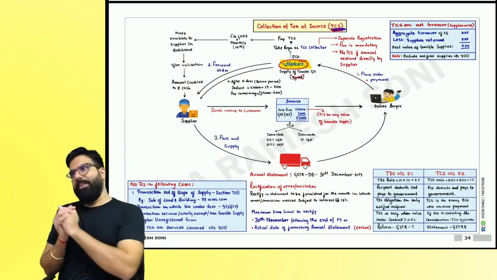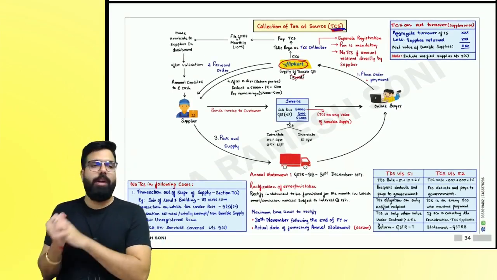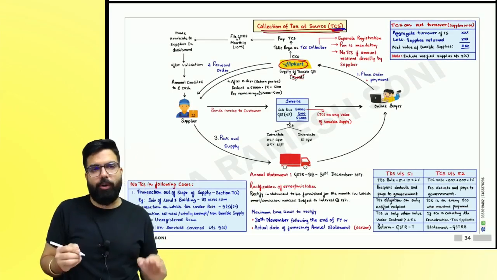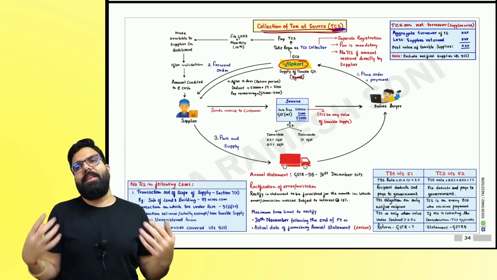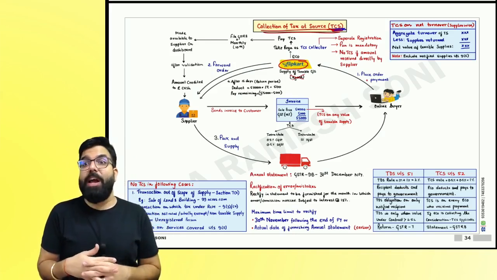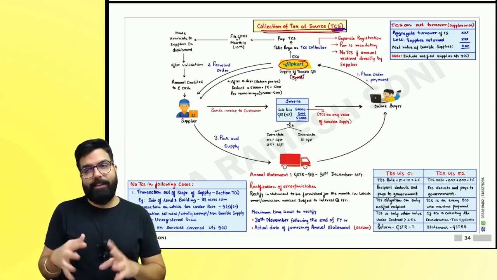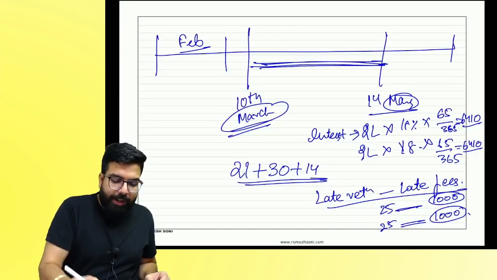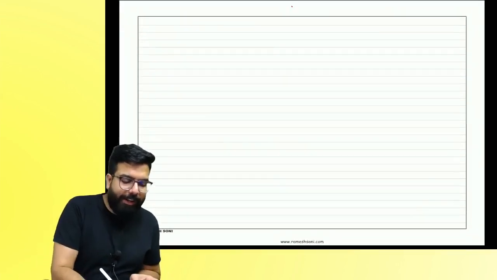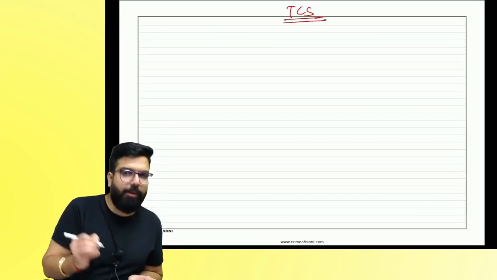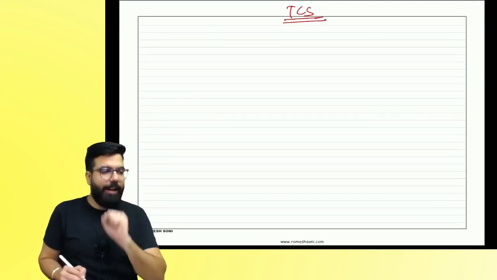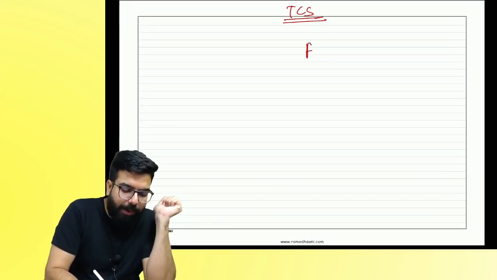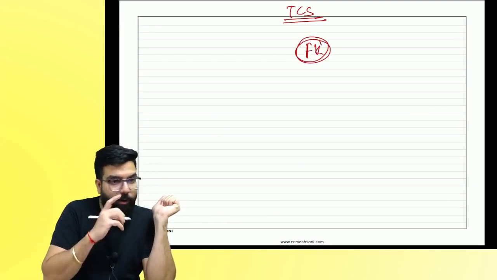Listen, we are going to learn the next one. The next is TCS. Listen to me very carefully. Just like how we had TDS, we now have TCS. In today's world, anyone can sit at home and do business. What people used to do is, for an example, this is Flipkart.